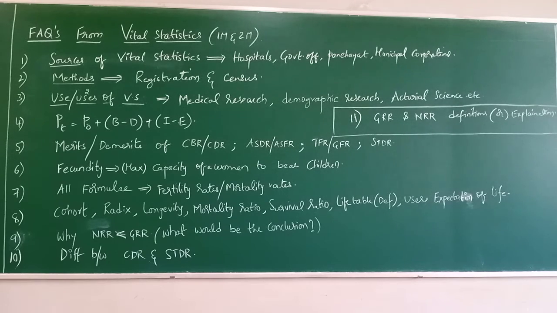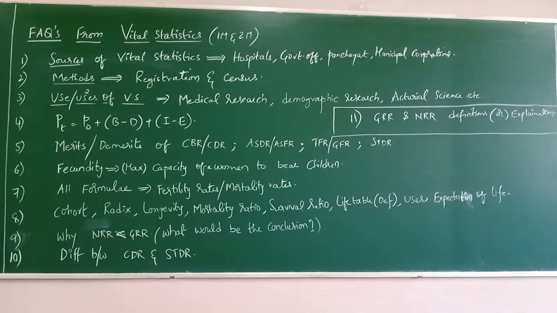What is the major disadvantage of GRR? We are ignoring the mortality of women during childbearing age 15 to 49. We are totally ignoring that. We are just under the impression that all the women survive from 15 to 49 and give birth. But in NRR we are considering the survival rate also: 5 summation WSFR into SR, survival ratio.